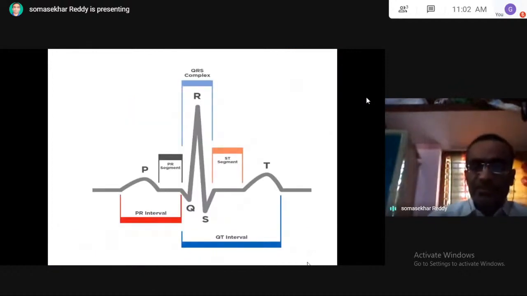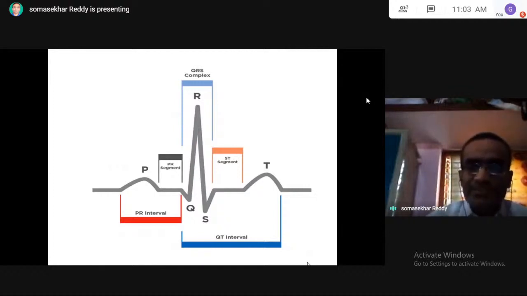The ECG has the P wave, QRS and T wave. You can see the PR interval, the PR segment, the QRS complex, and also the ST segment and QT interval.